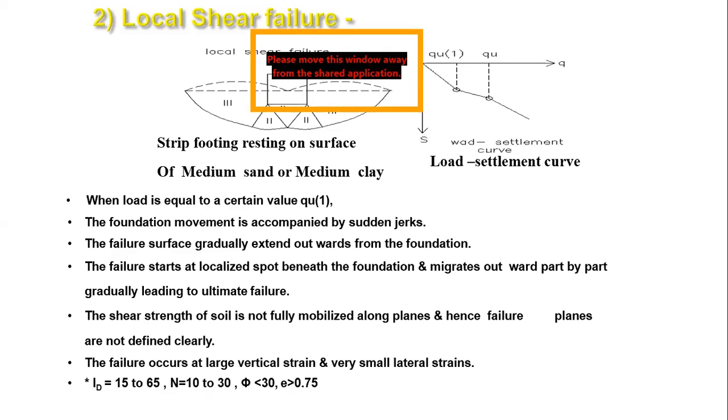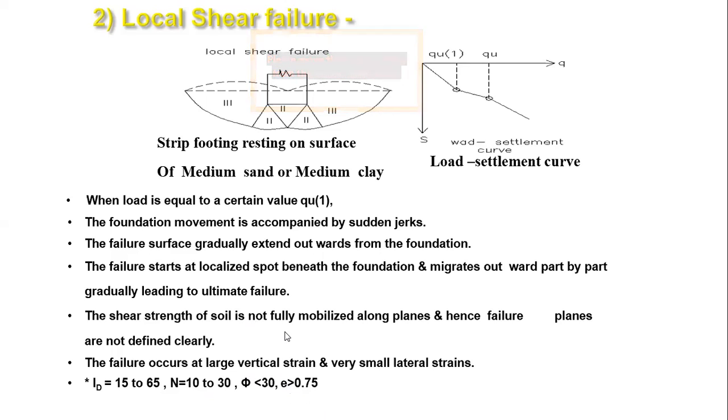Now I want to show a small comparison. In the case of general shear failure, phi was more than 36 degrees, and this is less than 30 degrees. So you can understand there is a very big ambiguity when the phi value is between 30 and 36.